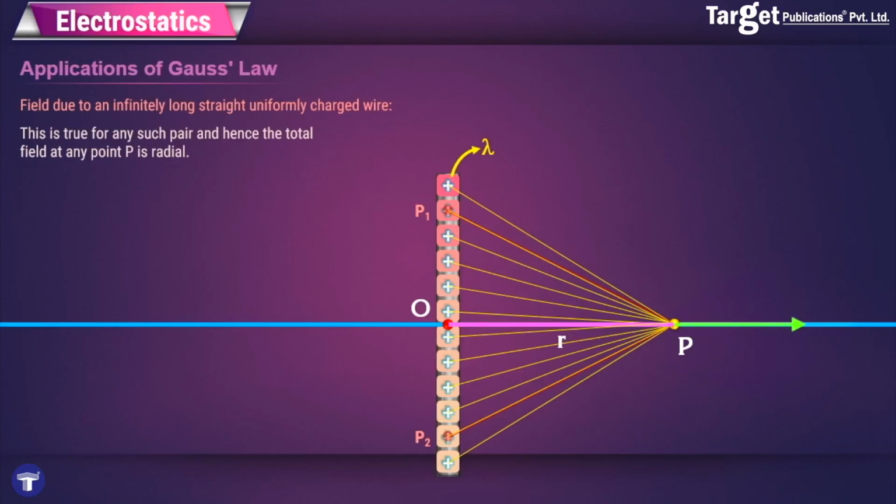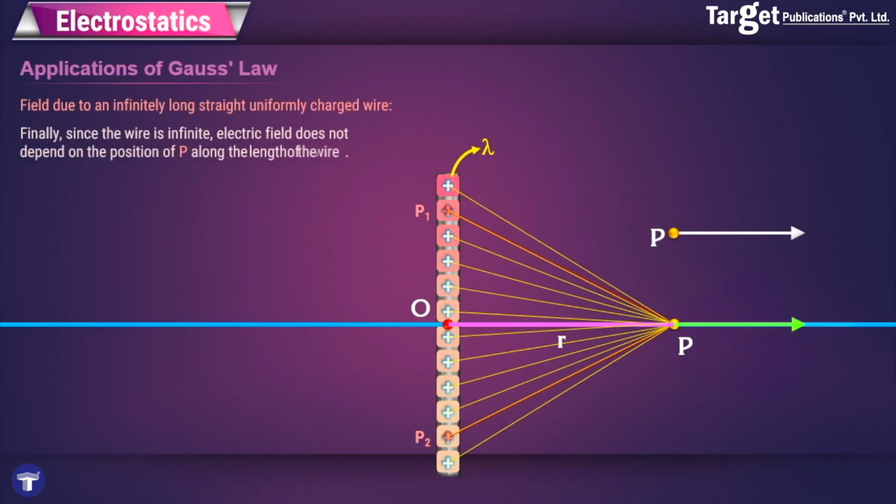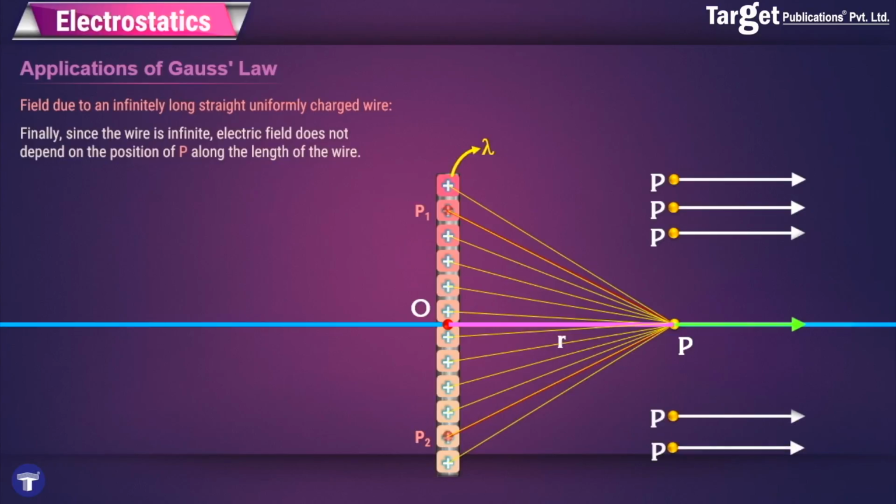Finally, you must also remember that since it is an infinite wire, it really doesn't matter where point P is. No matter where the point P is, there will always be an infinite wire above it and an infinite wire below it, and therefore point P will always have a symmetrical viewpoint with respect to this infinitely charged wire, and overall the electric field will always point towards the right as shown. So we say that since the wire is infinite, the electric field does not depend on the position of P at all, and therefore point P is an arbitrary point, and we can continue this discussion forward.